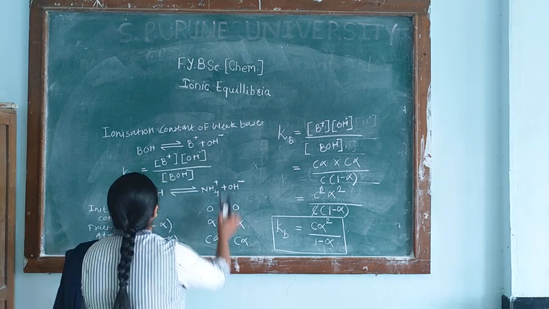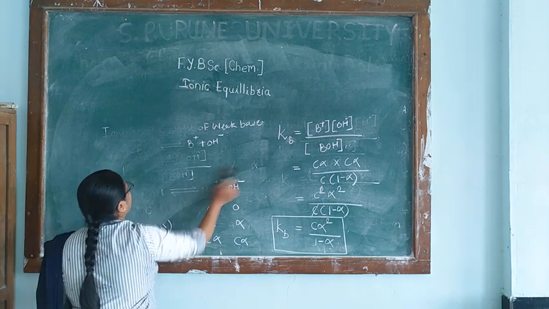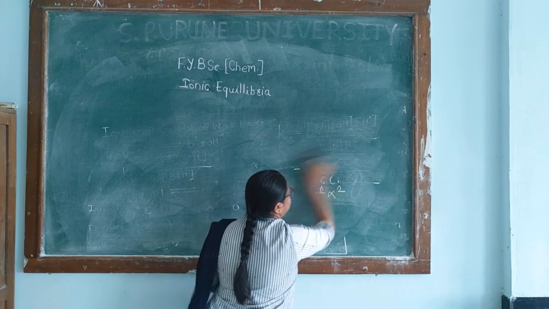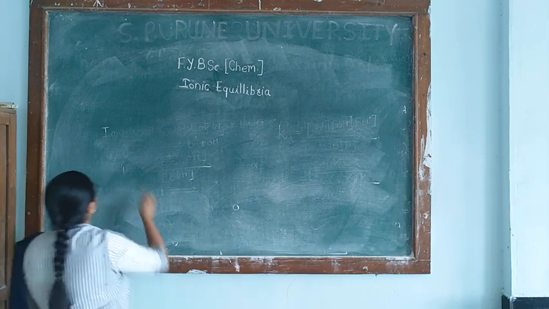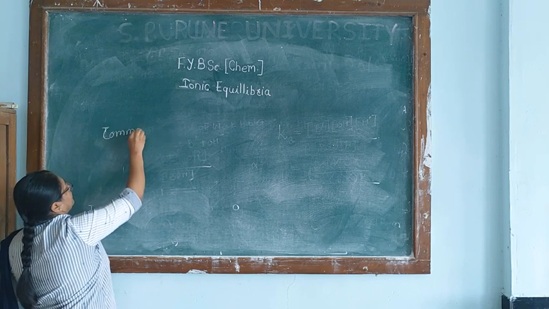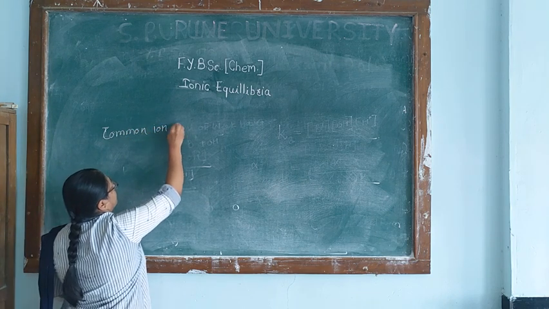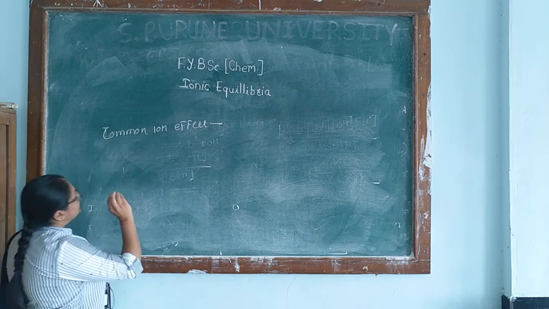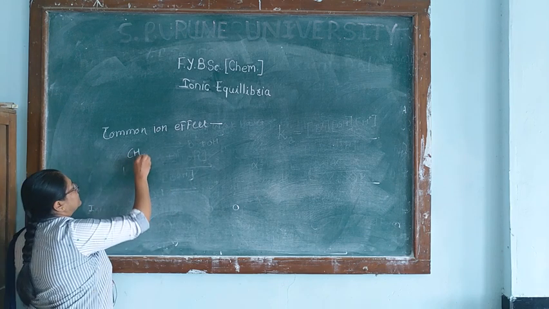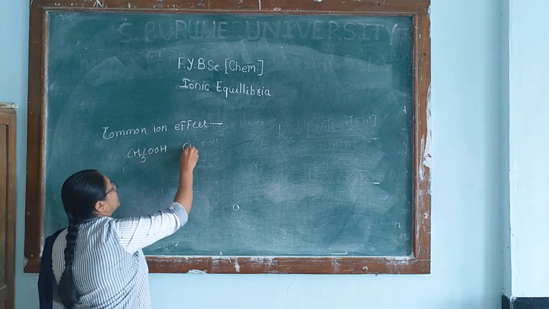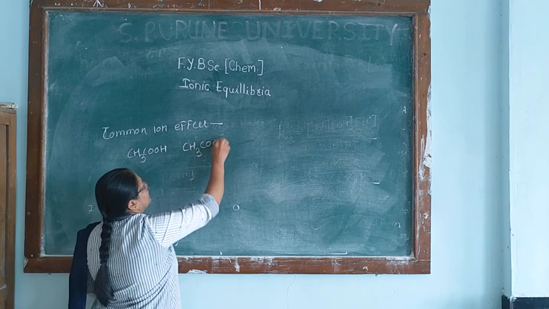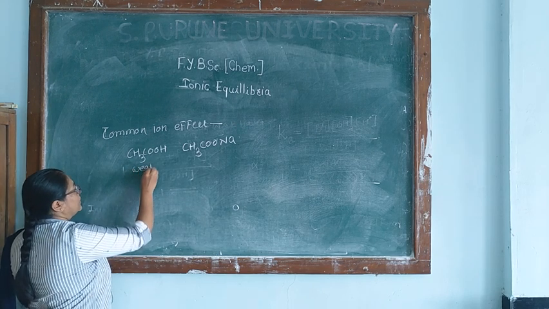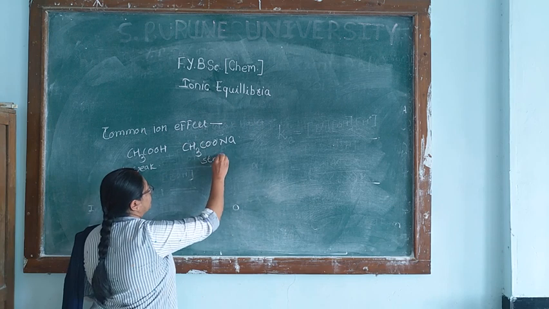Now, the next concept is the common ion effect. I'll take one example, and with the help of the example, we will see what the common ion effect is. These two are electrolytes. This is a weak electrolyte, while this is a strong electrolyte.